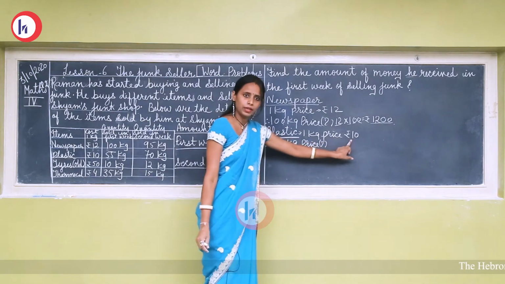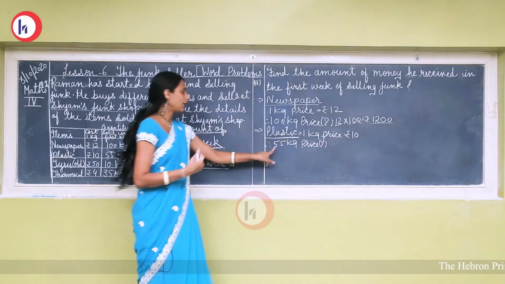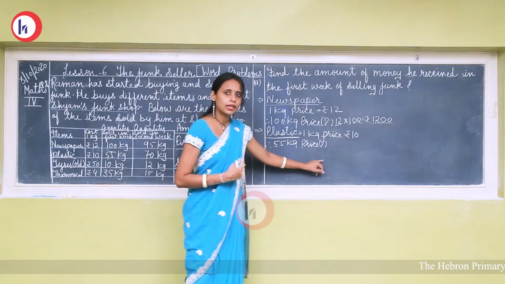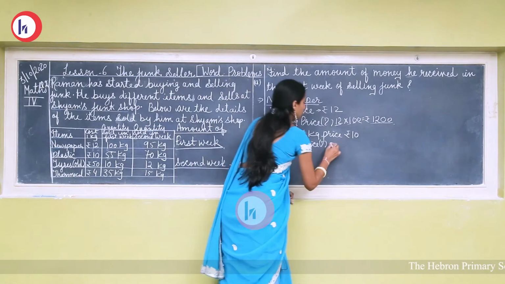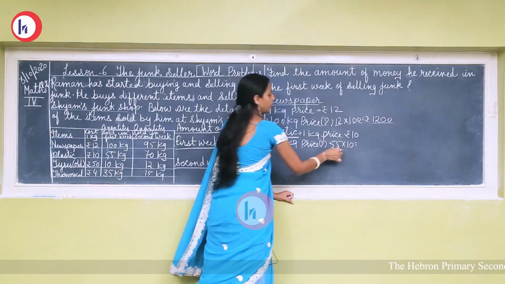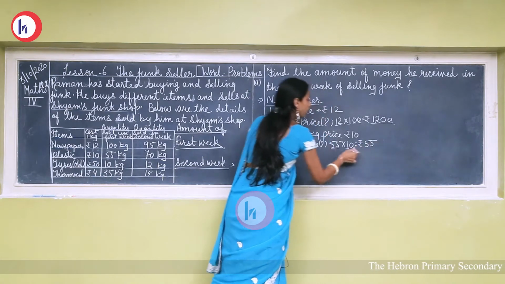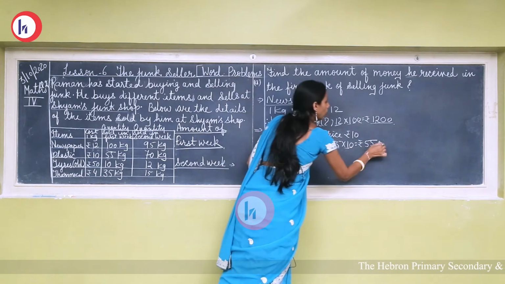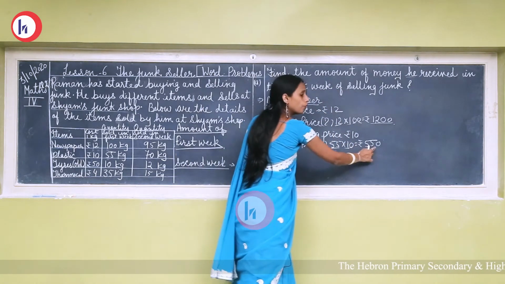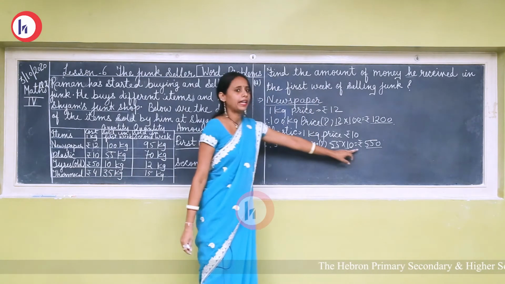Here we will do multiplication. Value of 1 is given, 1 kg price is rupees 10, and we are asked the value of more than 1, which is 55 kg. So 55 multiplied by 10. 55 ones are 55. Then how many 0s? 1. So 1 zero will be put after 55. So rupees 550. Okay, the amount of plastic is rupees 550.